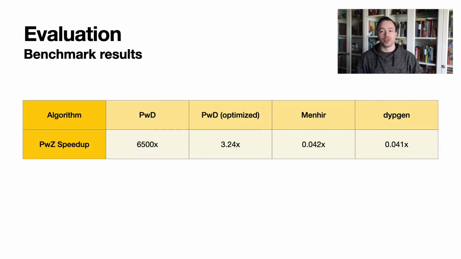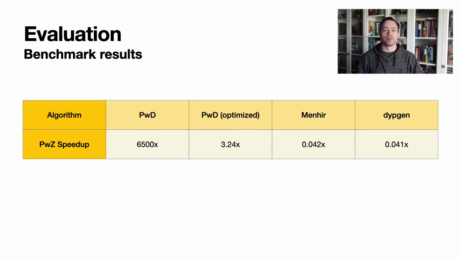The results show that parsing with zippers significantly outperforms the original parsing with derivatives algorithm, and even outperforms the optimized version of PWD that relies on many low-level tunings and adjustments to the algorithm. Although PWZ does not surpass the parser generators in our tests, we believe our result to be significant because of the simplicity of the algorithm. At only around 100 lines of code, parsing with zippers is simple enough to be written by hand, and yet is fairly competitive as long as performance is not absolutely crucial. Additionally, we claim parsing with zippers can handle all context-free grammars, even with left recursion and ambiguities, which Menhir cannot do.